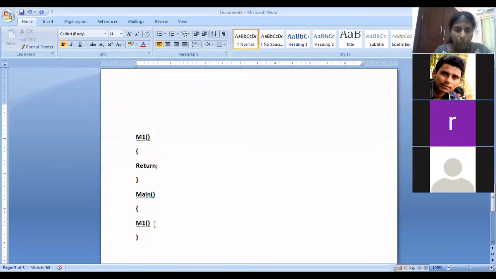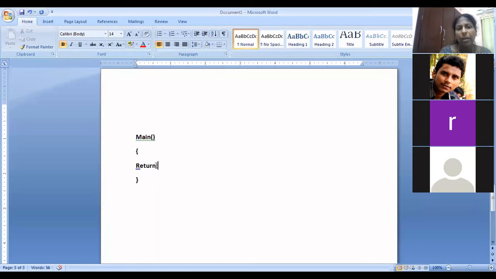So M1 will be called, and when you execute return, where does it go? Return goes to main. Supposing that you don't have this, you have a return statement in main. Where does it go? Who calls main in Java? JVM.